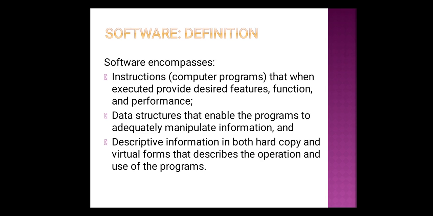Next, coming to the descriptive information in both hard copy and visual forms. That means we require some set of information in the hard copy format and in the soft copy format. So it can be either a source code or it can be any user manual. Without user manual, even though you are having a software, a novice user will be unable to use it. So this kind of descriptive information or documentation is also important in order to use the software. So finally, we can define the software as a collection of instructions, data structures, and descriptive information.